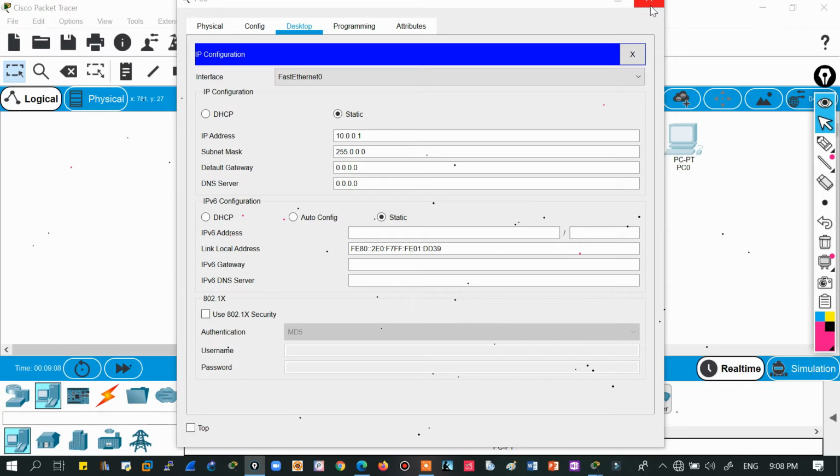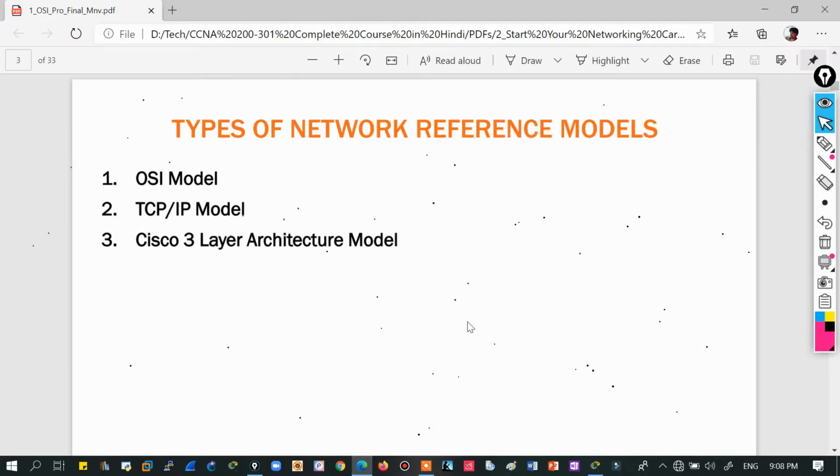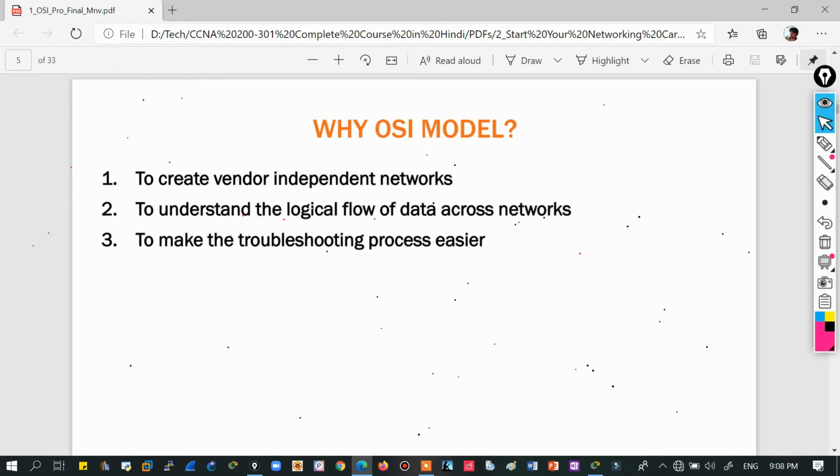So I think this point is clear to you, why we are coming up with these network reference models like OSI, TCP/IP, so that we could create vendor independent networks. First of all, just clarify this thing, and then we'll move forward, right? So this why part is very necessary, and the rest of the part will be clear by itself. So why are we discussing OSI, TCP/IP? Because we need to create vendor independent networks, right?